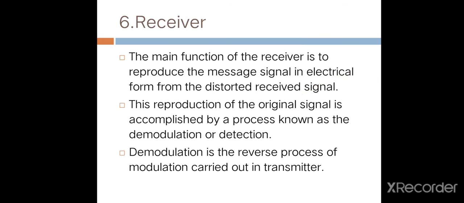Then the receiver. The main function of the receiver is to reproduce the message signal in electrical form from the distorted received signal. This reproduction of the original signal is accomplished by a process known as demodulation or detection. Demodulation is the reverse process of modulation carried out in the transmitter.